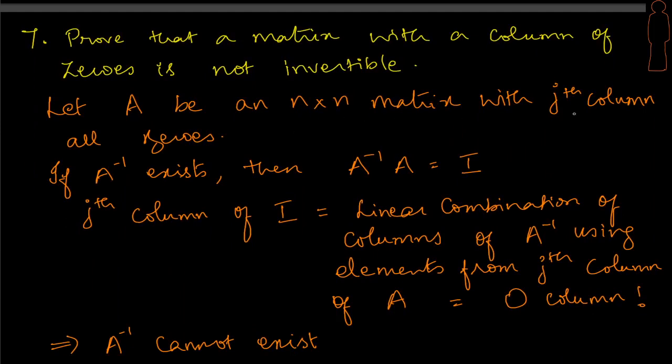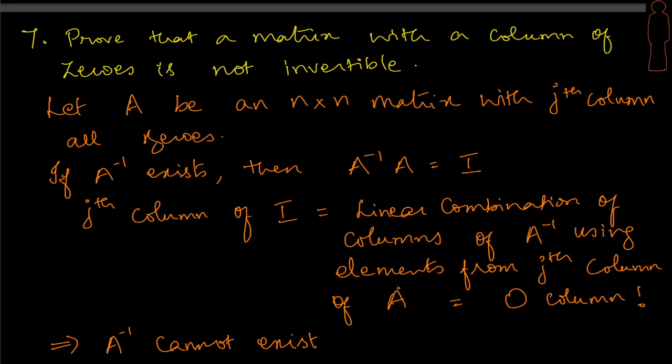If A is an n by n matrix with the jth column being all zeros, and if A inverse exists, we know that A inverse A equals I. The moment we write this, that's the most important approach. How did we look at A inverse A, not A A inverse? Because we are trying to see the column picture of multiplication. The jth column of I is going to come from a linear combination of all the columns of A inverse using the elements from the jth column of A.